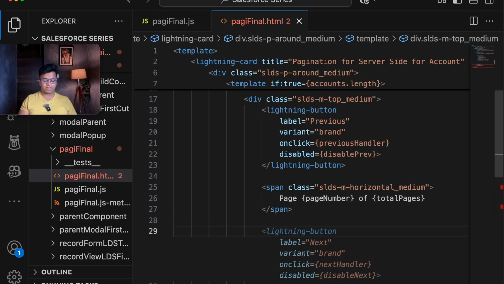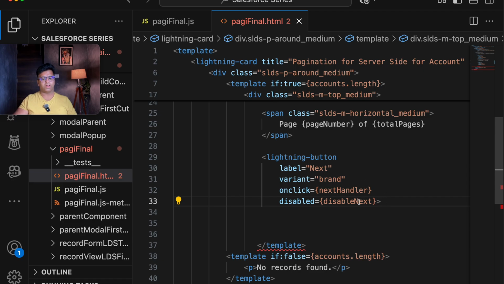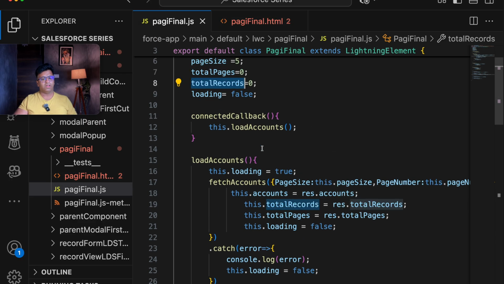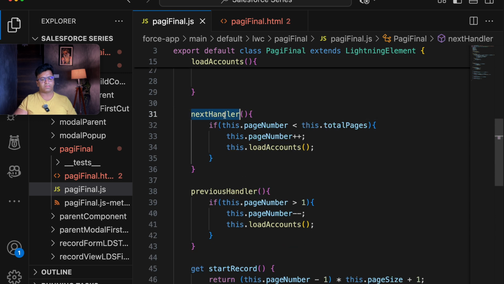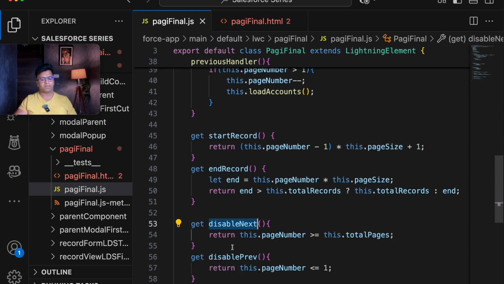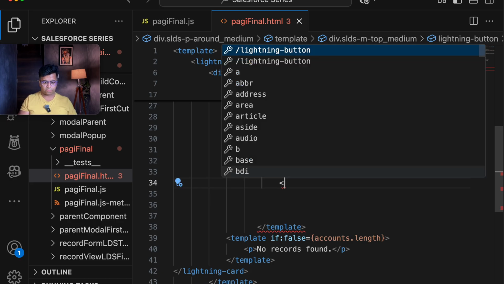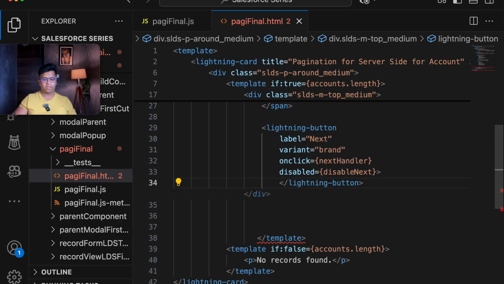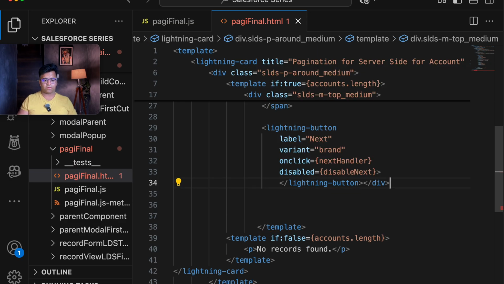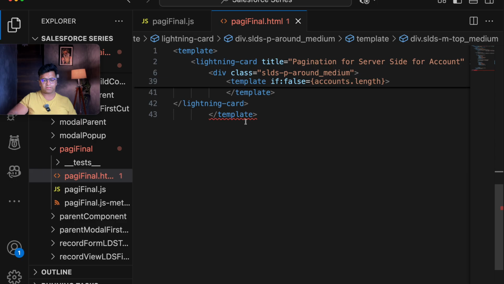The last thing that I need is the next button, which is not added here yet. So this is how the next button is also added, and I'm using all the methods here. Disable next is getting loaded, next handler is getting loaded. We have created all these methods, and we are just using them here, that is next handler, and this is disable next, similarly disable previous. So this is how our lightning component is looking. I think we are facing one issue here further. So let's first close the lightning button here, and let's close the div here. After this, I think our main template is giving the issue.